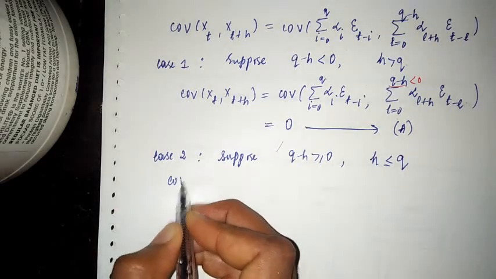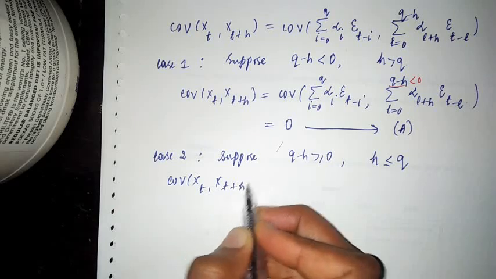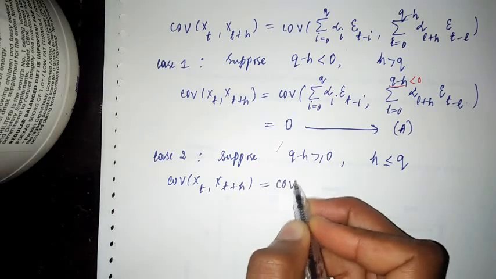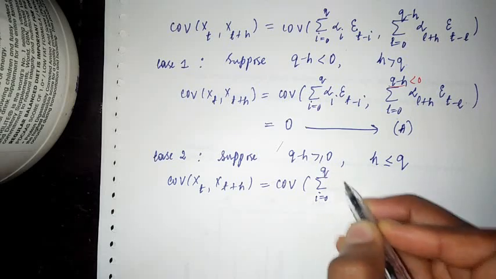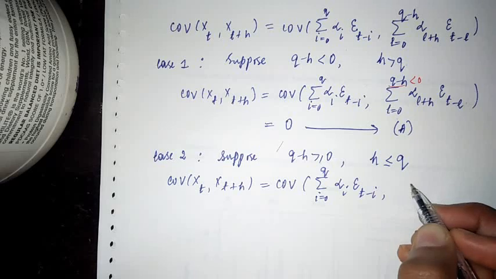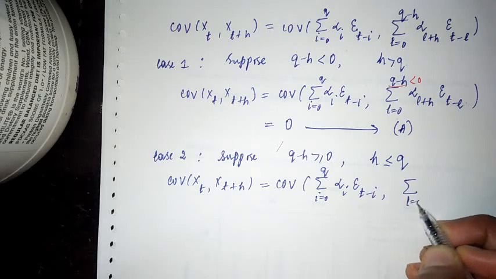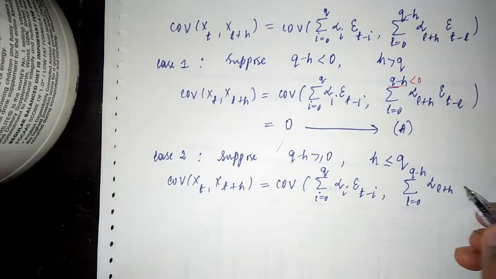I am going to write the covariance between xt and xt plus h. So it is the covariance between, writing the terms as they are, the sum over I from 0 to q of alpha I epsilon t minus I, and the sum over L from 0 to q minus h of alpha L plus h epsilon t minus L.